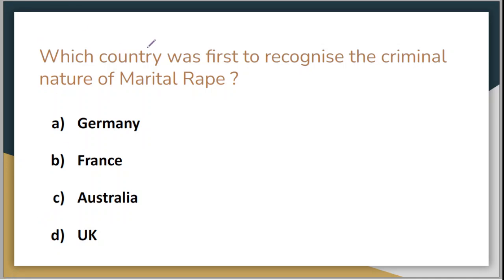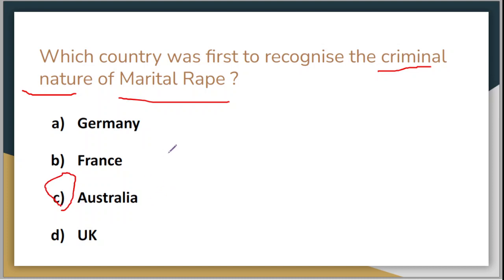Which country was the first to recognize the criminal nature of marital rape? Option A is Germany, option B is France, option C is Australia, and option D is United Kingdom, that is Britain. The correct answer is of course option C, Australia.